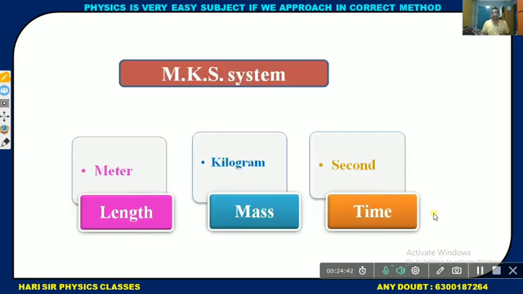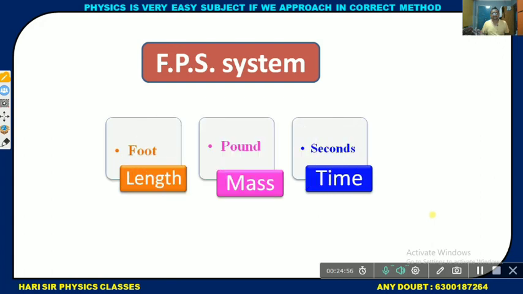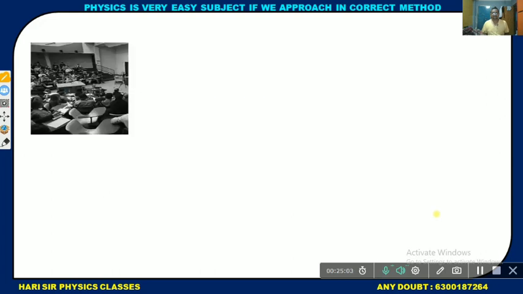In the MKS system, M stands for meter for length, K for kilogram for mass, and S for second for time. In the FPS system, foot is the unit for length, pound for mass, and second for time.